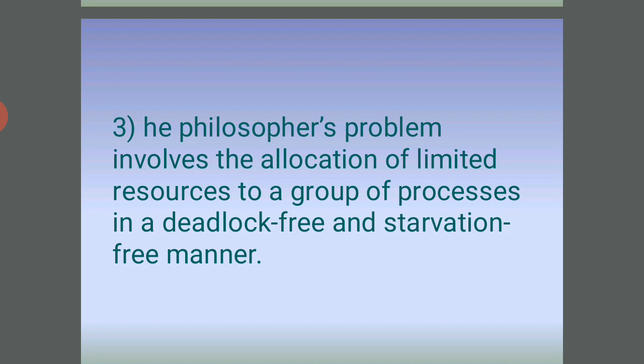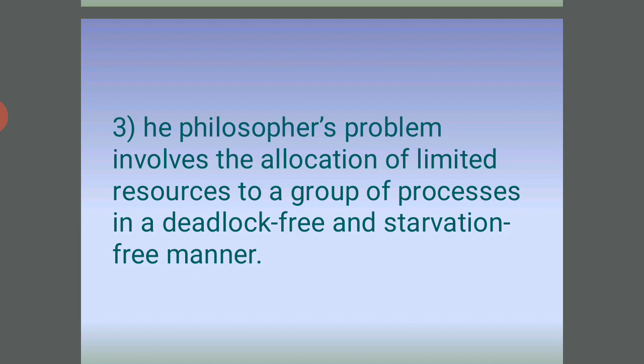The dining philosophers problem is considered a classic synchronization problem, neither because of its practical importance nor because computer scientists dislike philosophers, but because it is an example of a large class of concurrency control problems.